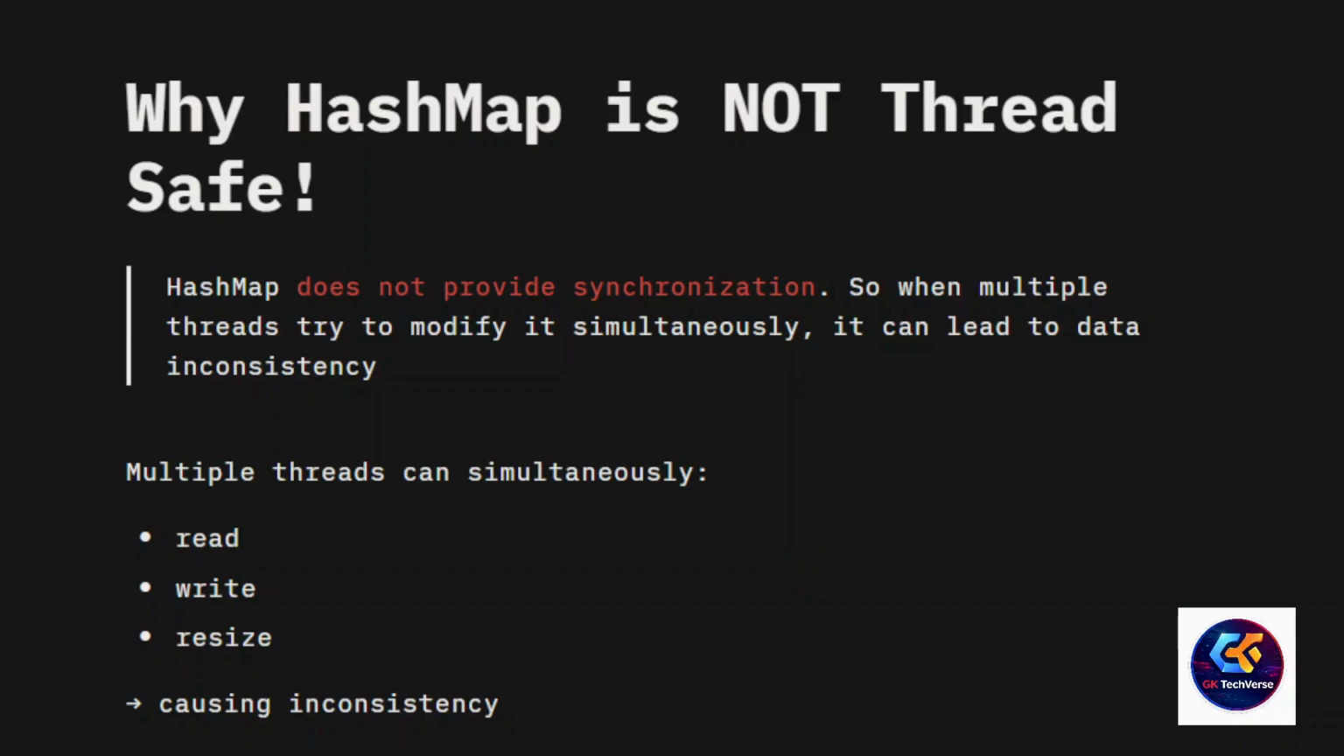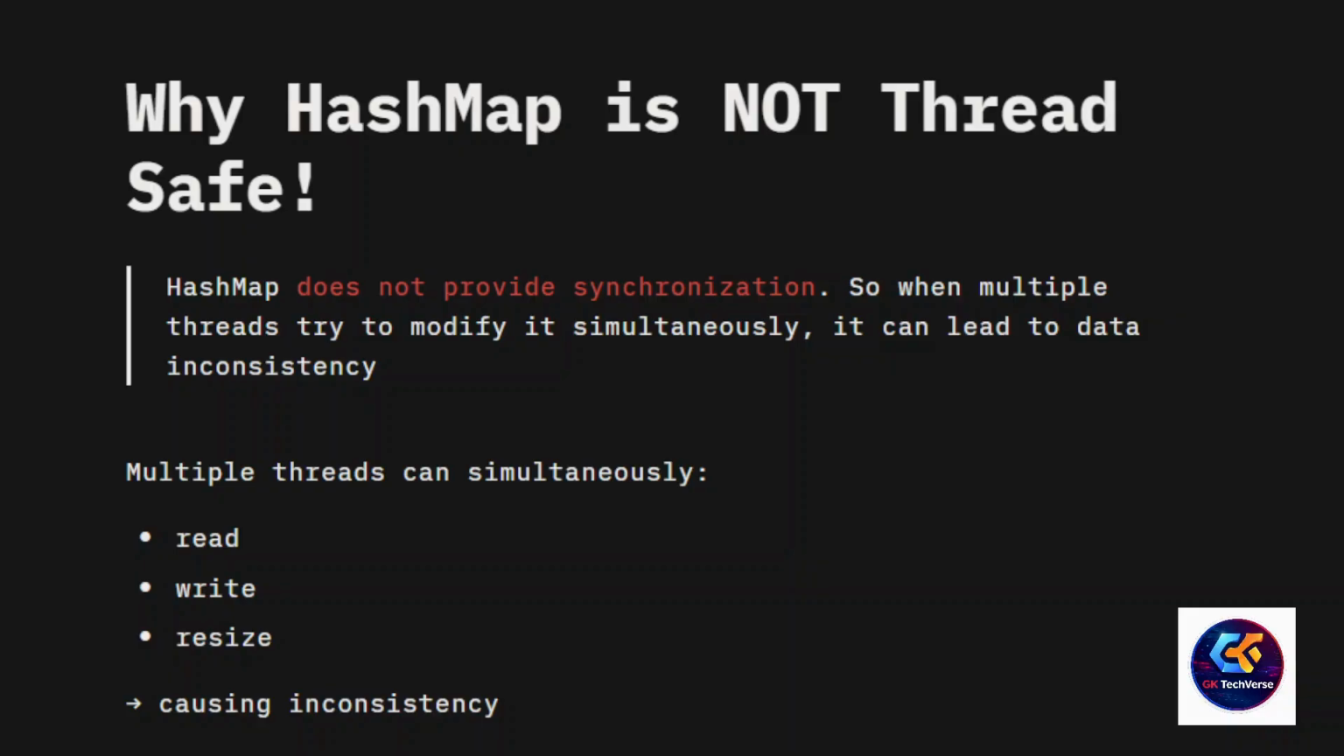One of the most important questions for Java interviews is why HashMap is not thread safe. Let's understand this issue step by step. Many developers think HashMap works fine everywhere, but in multi-threaded environments, HashMap is not thread safe. Data corruption can happen, lost updates happen, and because of this, production failures occur. Why? Because HashMap does not provide synchronization.